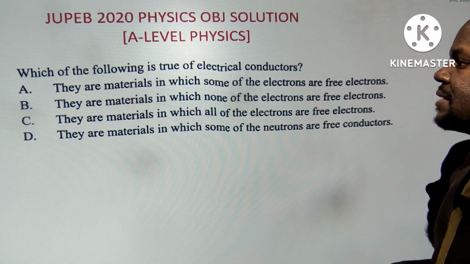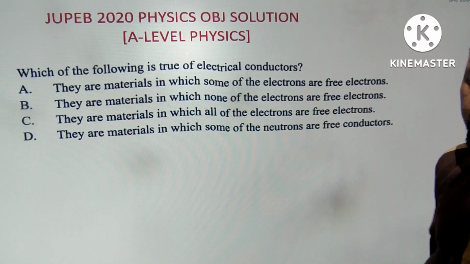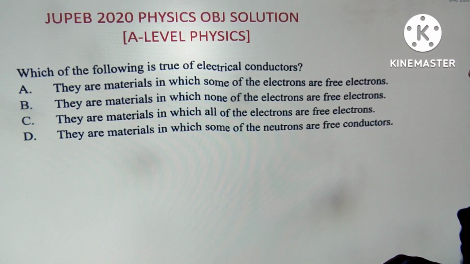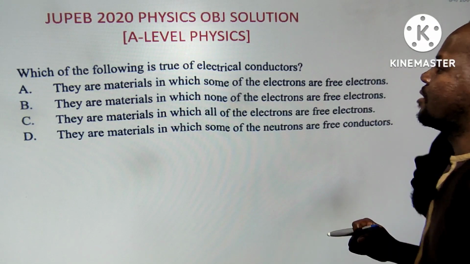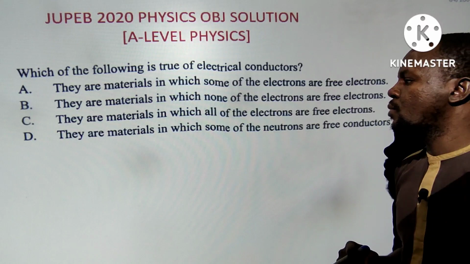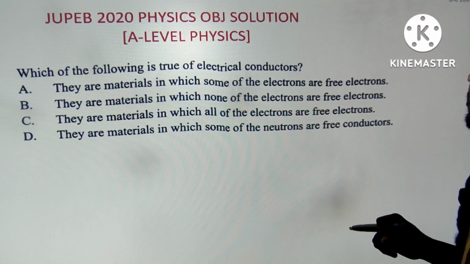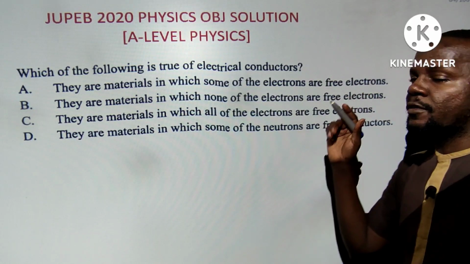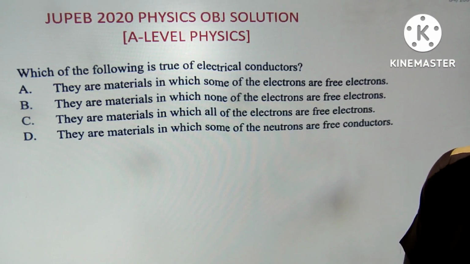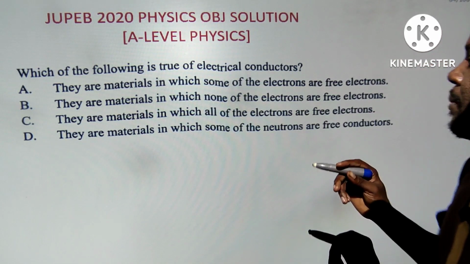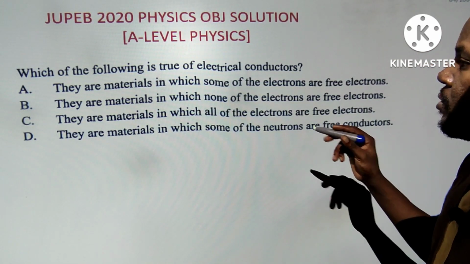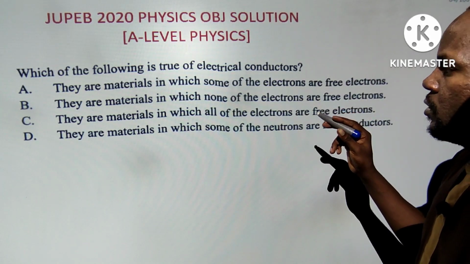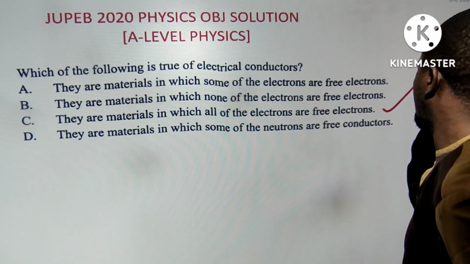They are materials in which some of the electrons are free to move. They are material in which none of the electrons are free to move. They are material in which all of the electrons are free to move. They are material in which some of the electrons are free. So it should be all, because if you talk about some of the electrons, you talk about semiconductor. So they are material in which all of the electrons are free to move.